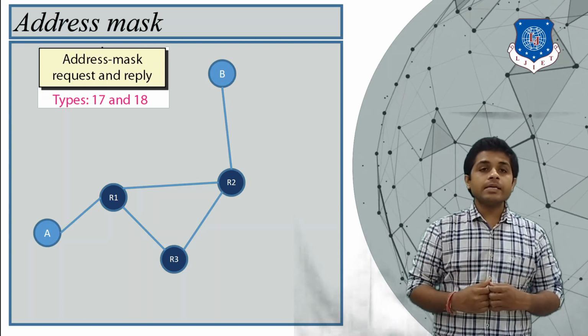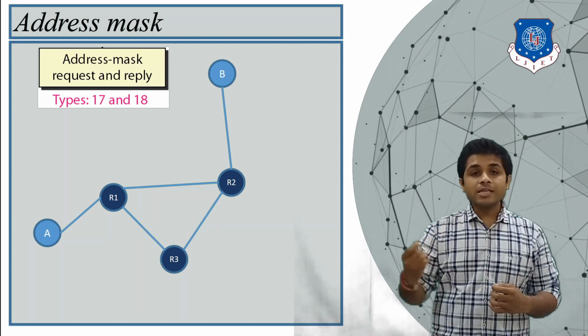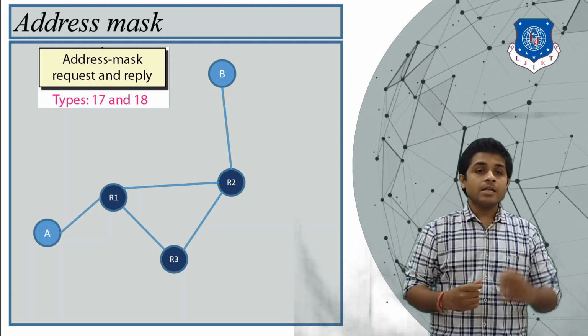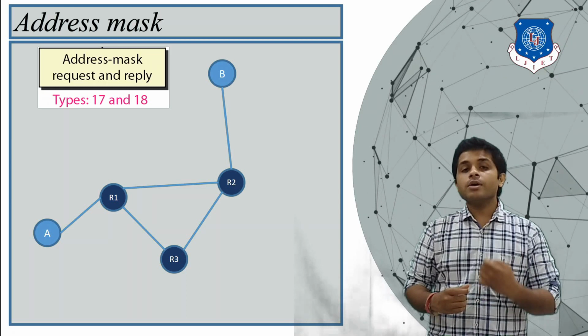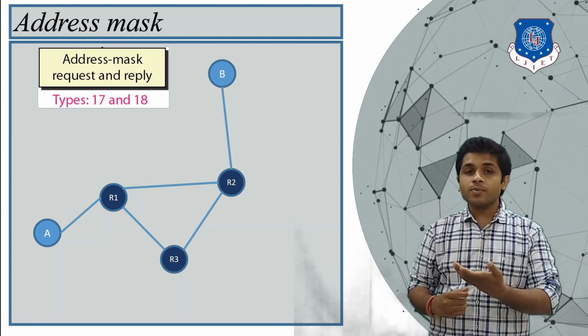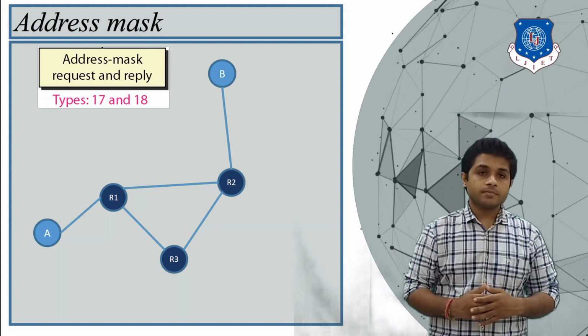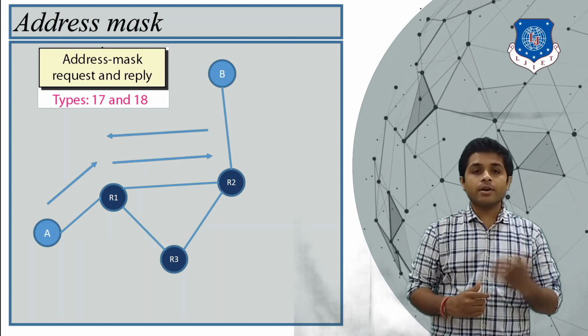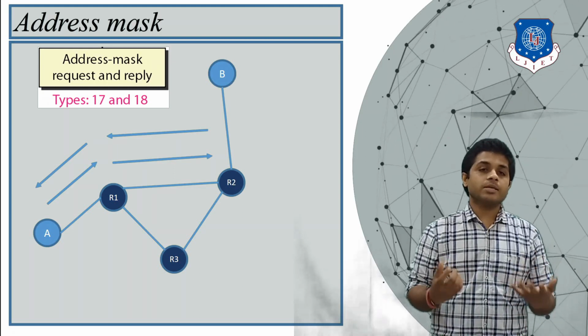So whenever the sender doesn't know the mask value of the receiver's IP address, in that case, the sender will request the mask value of the receiver using this message. So it will request the mask and the router will reply with its mask.